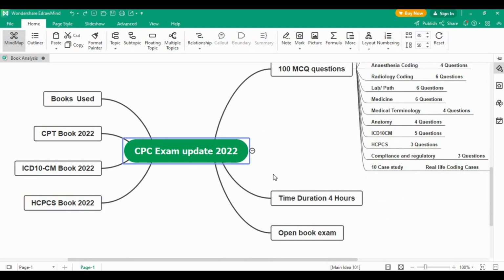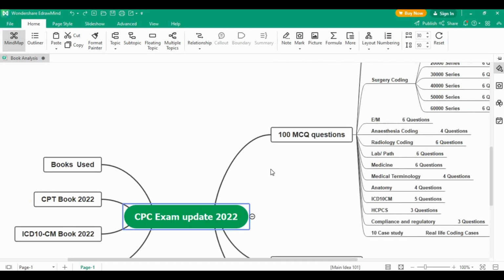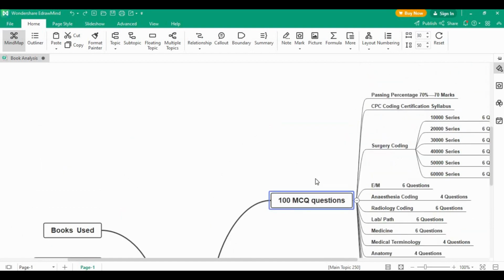Now let's take a deep dive into the breakdown of the questions in the CPC exam. This 100 MCQ is broken down into different subsections. The passing percentage for this CPC exam is the same, that is 70 percentile. Those who appear for the CPC exam need to complete the paper with a score of 70 percent. It means you need to secure 70 marks out of 100 to clear this CPC exam. The breakdown of this 100 MCQ is like this.